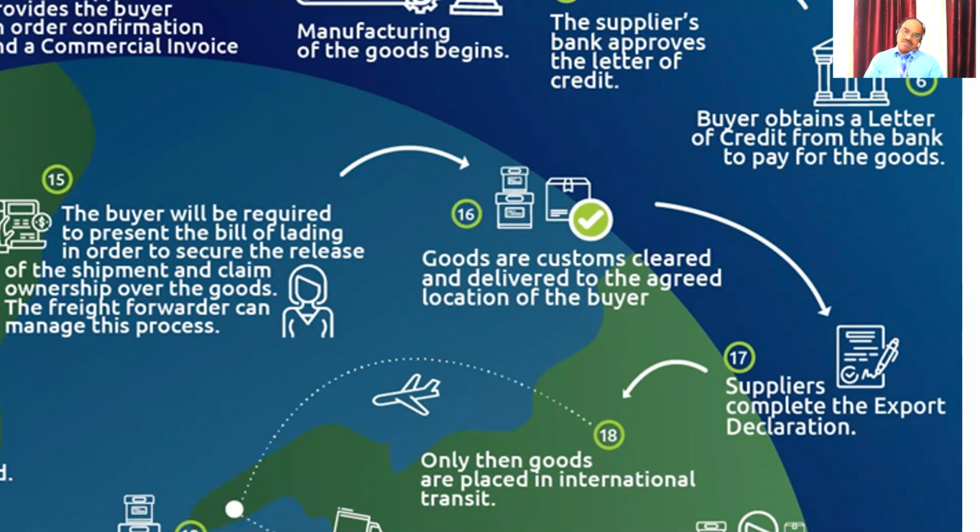Mr. Melvin, the products arrived in Canada. Now you have to pay the customs duty, whether you are paying or not. As per the Incoterms, we'll see that later. As per the Incoterms, if the buyer has to pay, then Melvin has to pay. If the freight forwarder has to pay, then Vijay Krishna will pay. So now our Melvin has to make the customs clearance. Once the customs has been cleared, Vijay Krishna completes the export declaration.